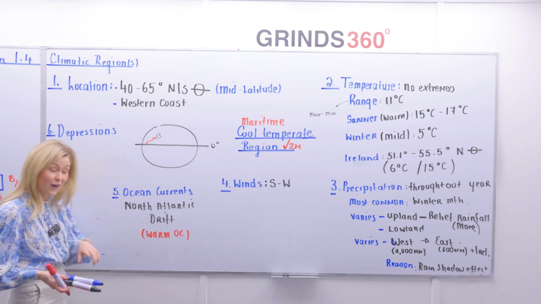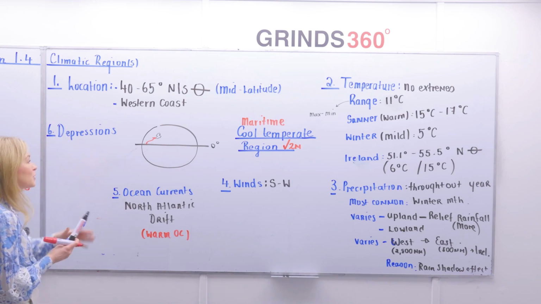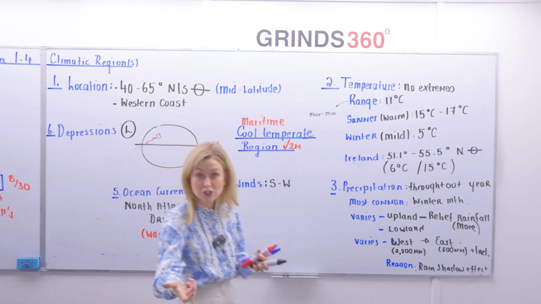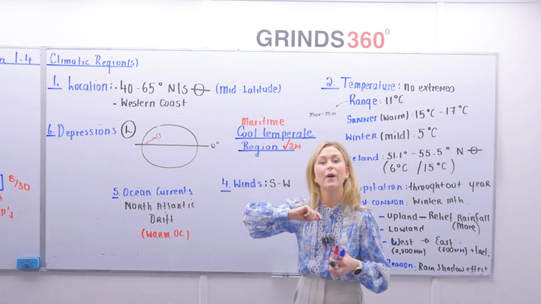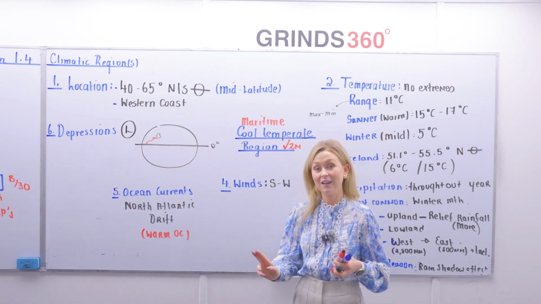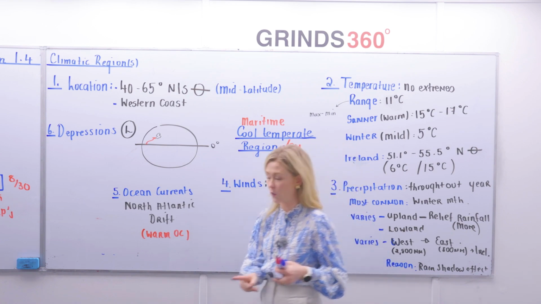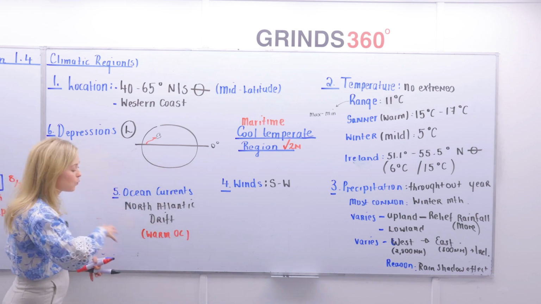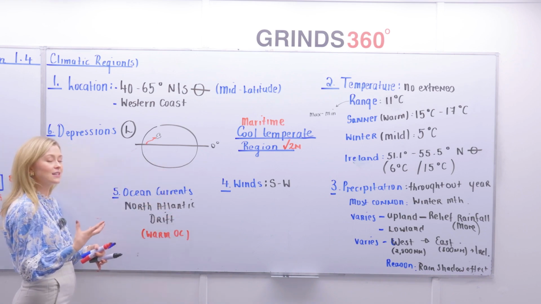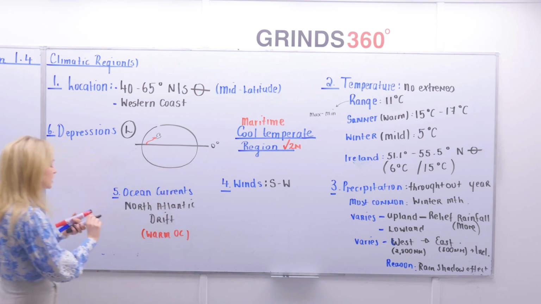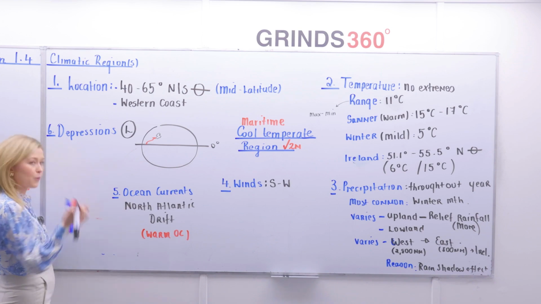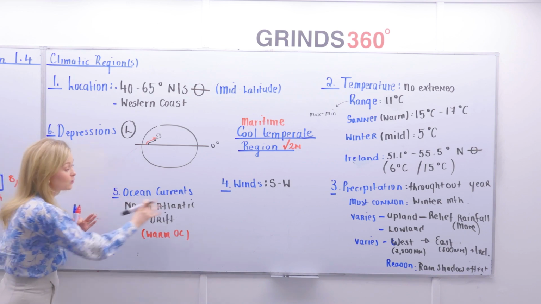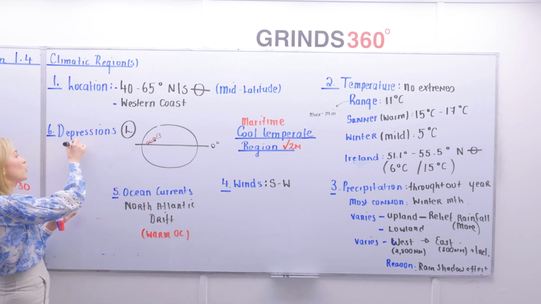It also influences the fact we get a lot of depressions. Now, depression is an area of low atmospheric pressure. If I ask you to go to the short questions and I say, okay, look for a depression on a weather skills map, you'll look for the letter L. The opposite is H, which is an anticyclone. Think of the word depression, it would be linked to the word low. Now, because this warm, moist air is traveling across the Atlantic Ocean, picking up that moisture, it brings two things. Well, it brings depressions into Ireland. So again, depressions are formed along the Atlantic Ocean, and they're brought into Ireland.